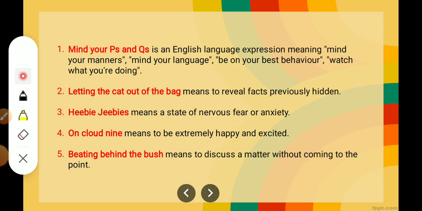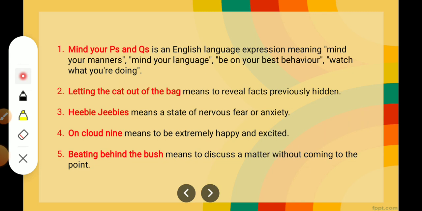They are known as phrases. Like, mind your P's and Q's. It is an English language expression meaning mind your manners, mind your language. Be on your best behavior. Watch what you are doing. So if you are instructing somebody to mind their language, we can say mind your P's and Q's, right?